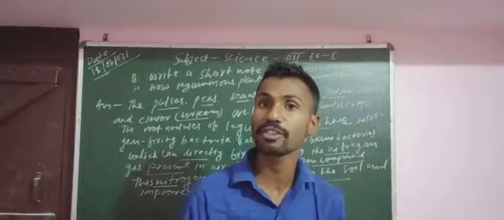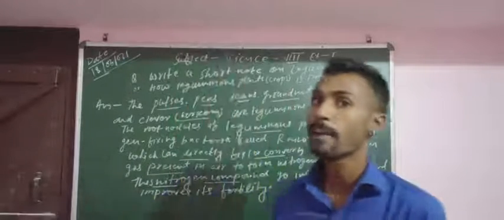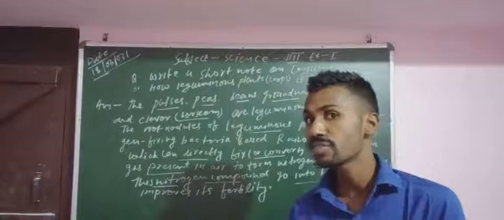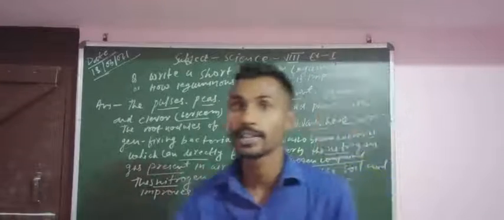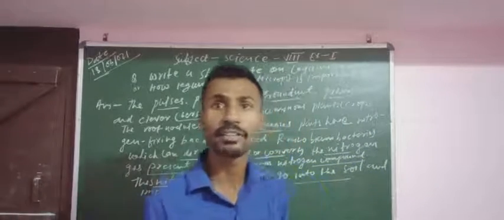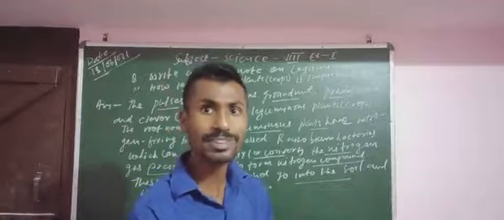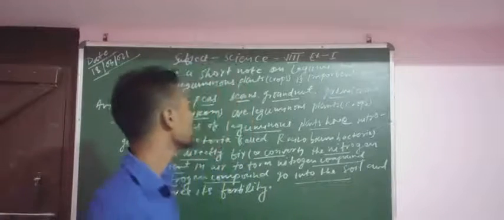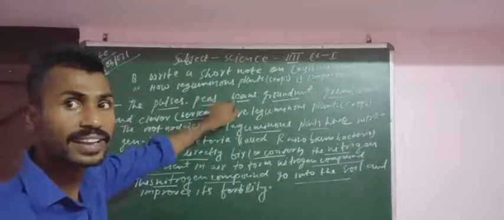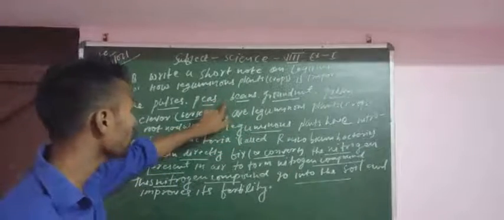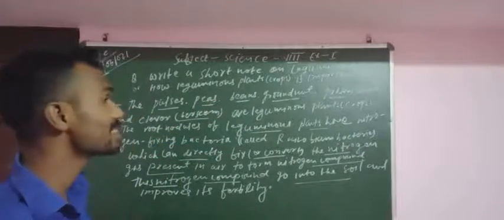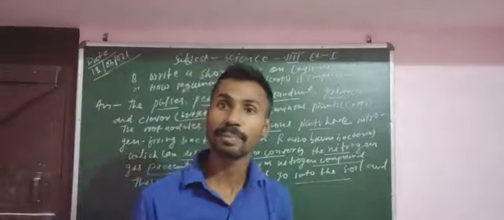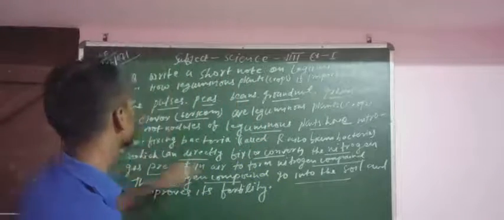As we know, nitrogen compounds are very important to crops, because with nitrogen compounds the soil has better fertility and crops have better production and growth. On the basis of this statement, we can say that the leguminous plant is very important to the soil.